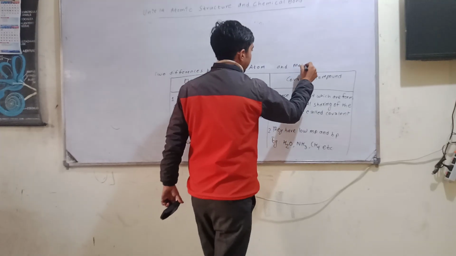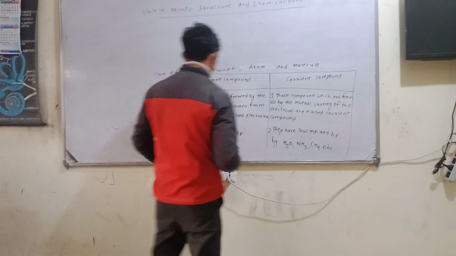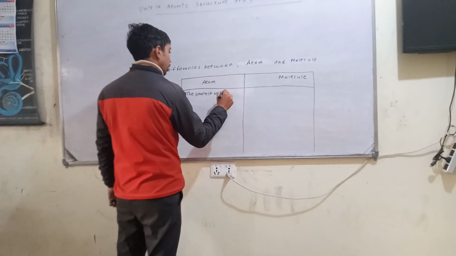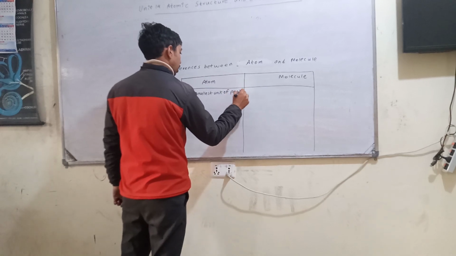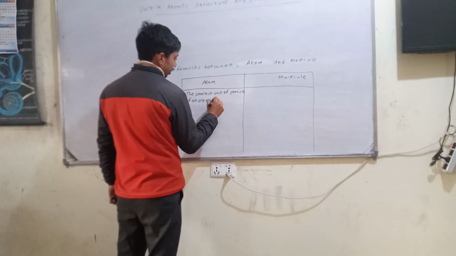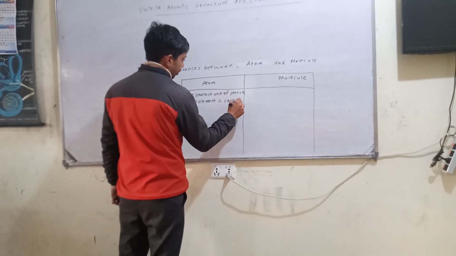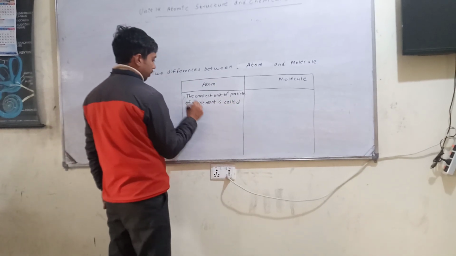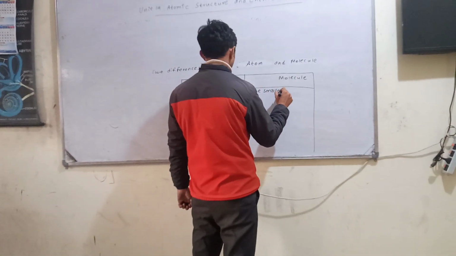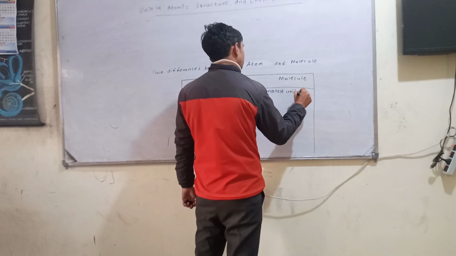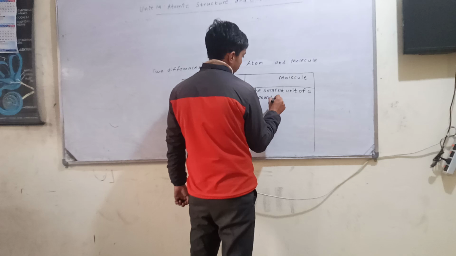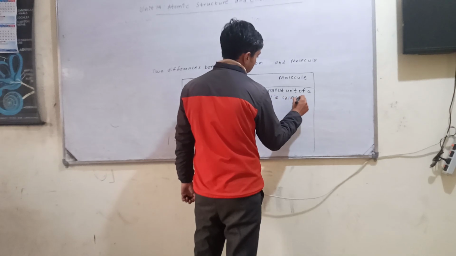Now question number 4, atom and molecule. The smallest unit of particle of an element is called atom, and the molecule is the smallest unit of a compound is called molecule.